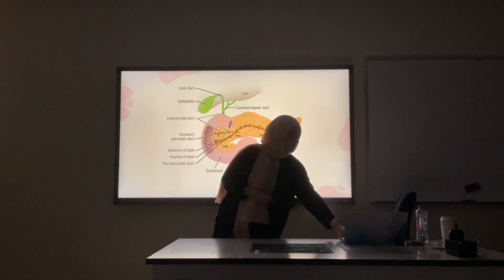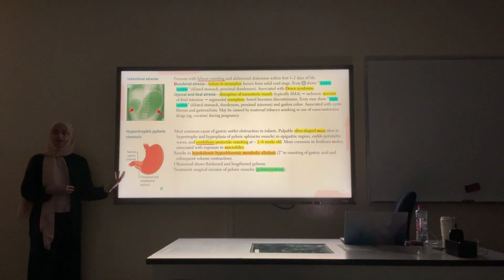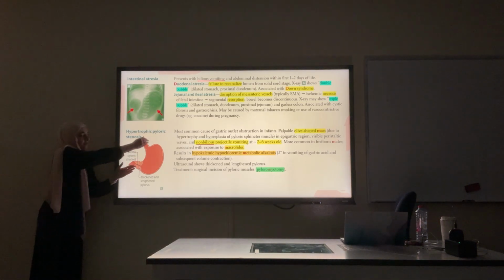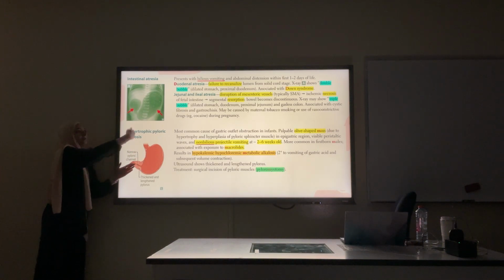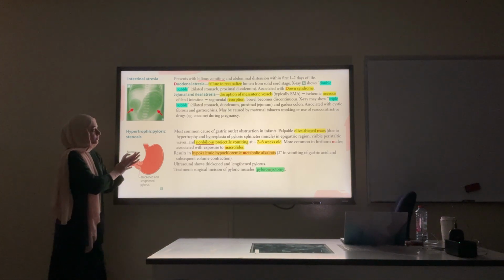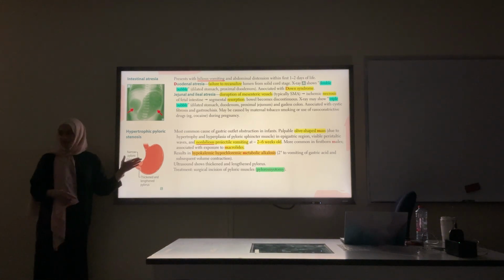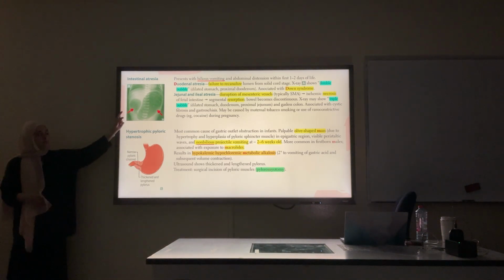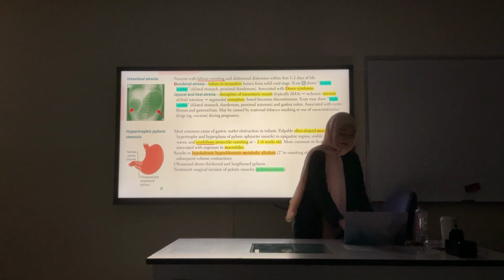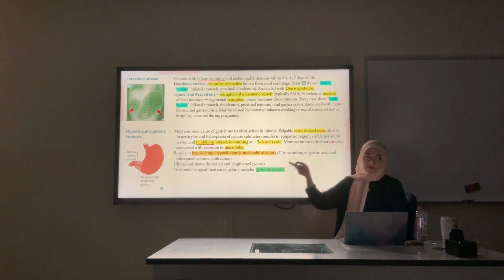Thus, in hypertrophic pyloric stenosis, the blockage is before the area that drains bile. Bile actually drains here, but the stenosis is actually here. Any food that comes here will be vomited, and it will be non-bilious vomiting because it's not mixed with bile. That's how you can differentiate between both of them. And usually this presents a bit later, in 2 to 6 weeks, while the first one presents immediately, 1 to 2 days after. So, the triple bubble sign is for jejunal atresia, double bubble is for duodenal atresia.